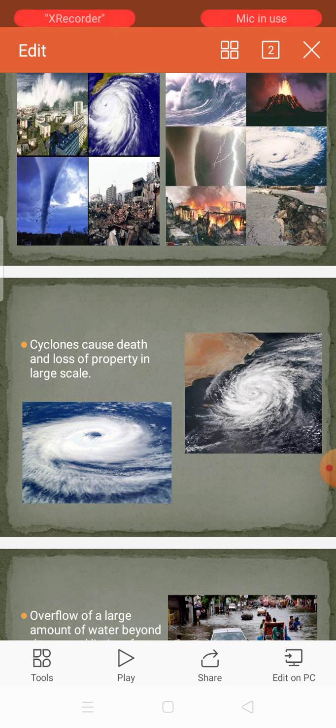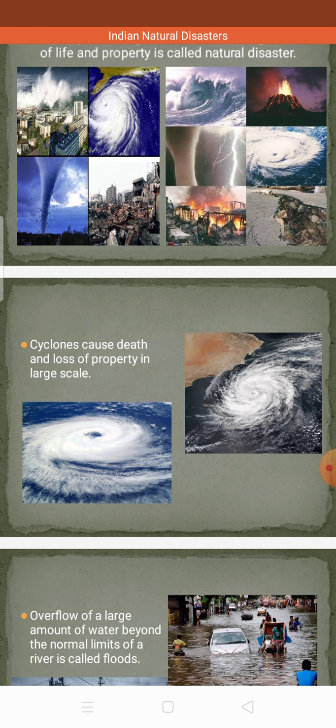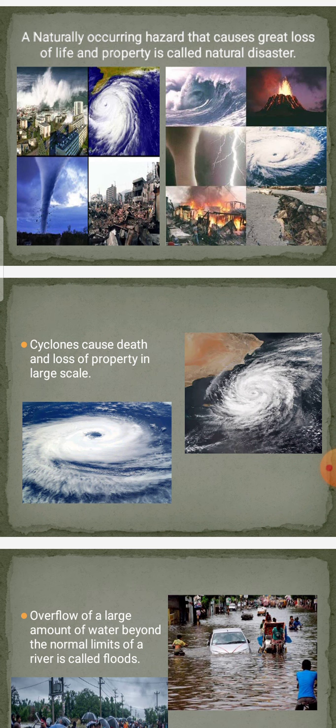Now, a storm or system of winds that rotates spirally. This is what? Spiral movement. Spirally inwards towards the center of low atmospheric pressure. Follow? What is this? This is cyclone. A storm or system of winds that rotates spirally inwards towards the center, the center point of low atmospheric pressure.